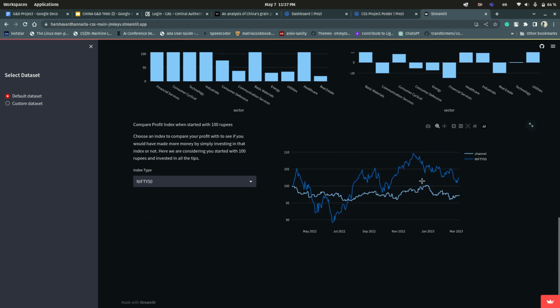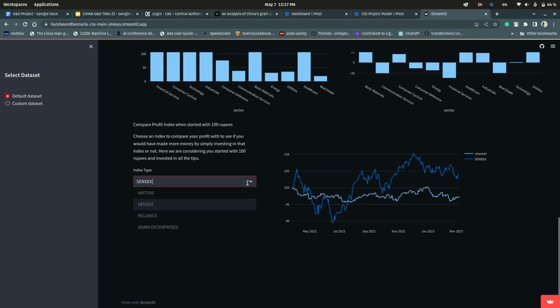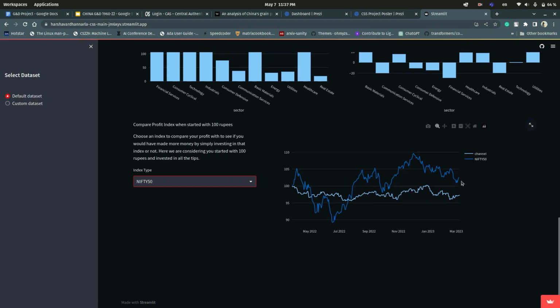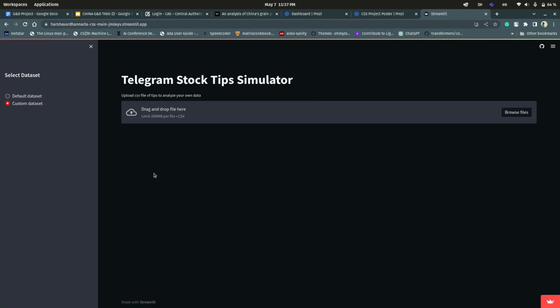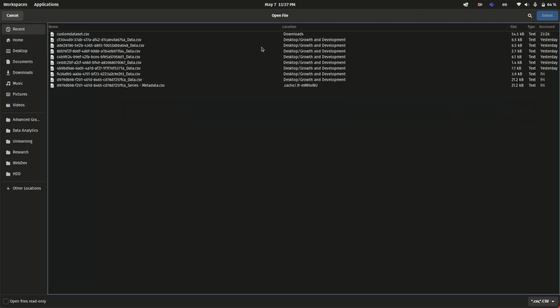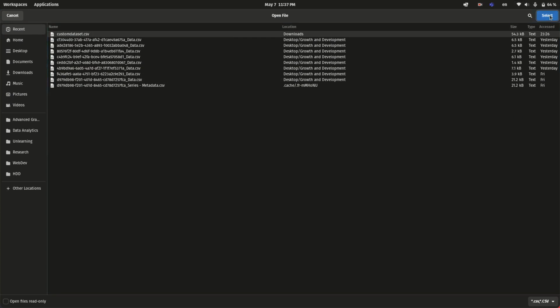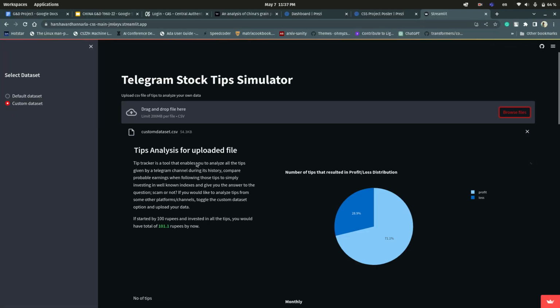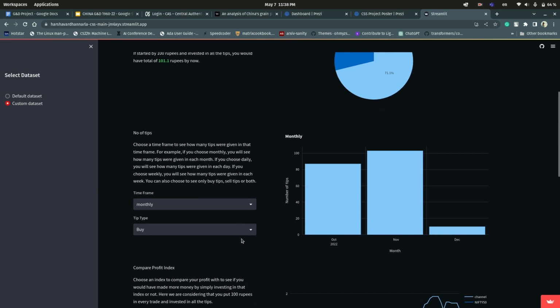So this is our one year simulation, and you can see different indexes can be chosen here. And in the case of Nifty 50, as said before, Nifty 50 does better than the channel. Additionally, we give a custom dataset option where you can give a dataset in our preferred format, and instantly the analysis will be done.